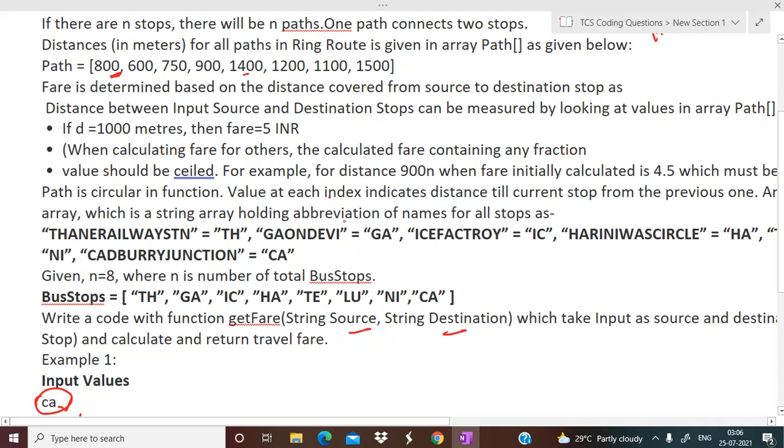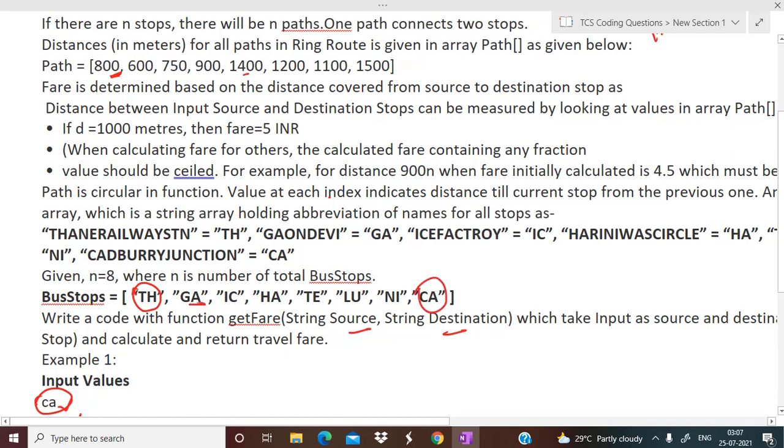If you are currently on this one, starting from the 0th index, this 800 is the distance between the current and the previous. As the bus is moving in a circular fashion, the previous station was CA. So CA to TH distance is 800.